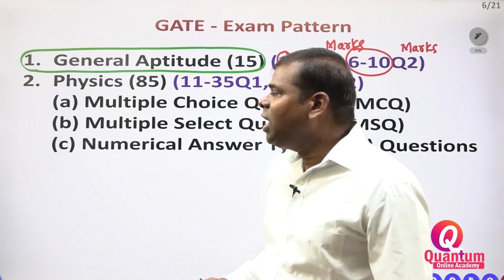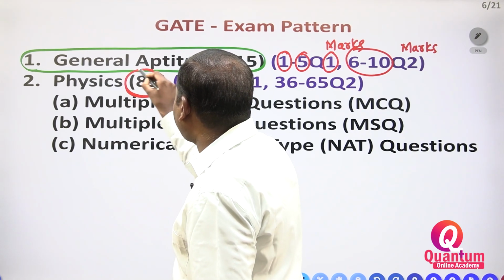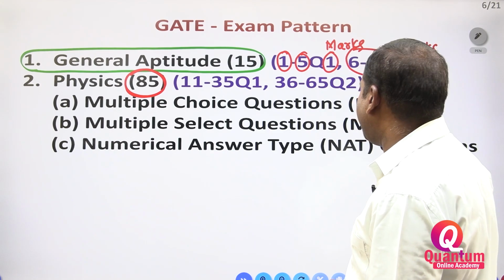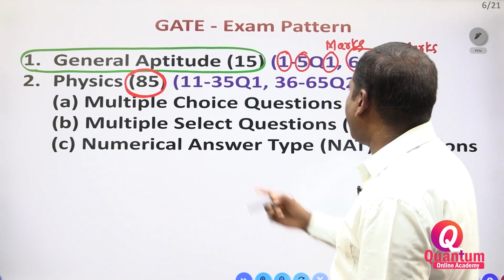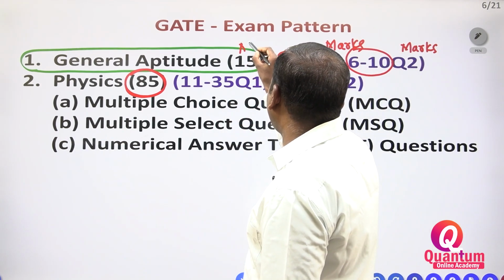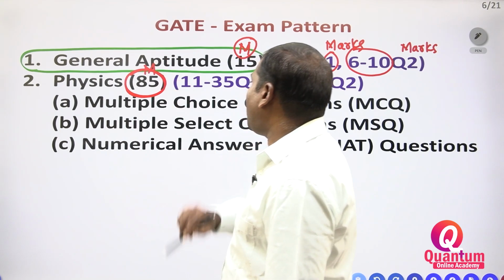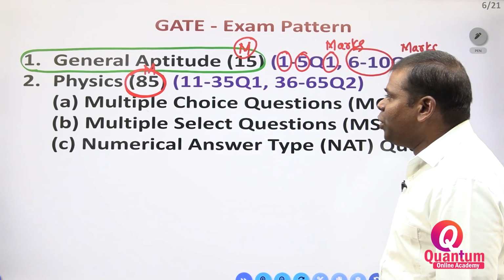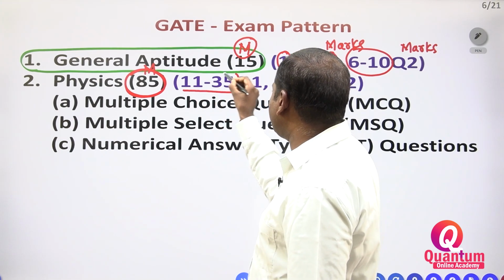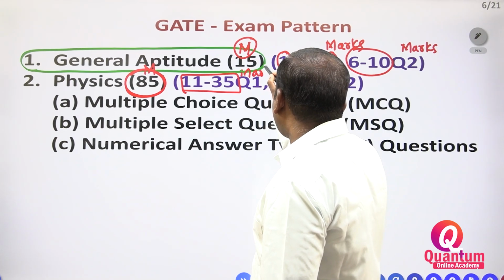Now physics: total 85 marks, not questions. Question numbers 11 to 35 carry 1 mark each.